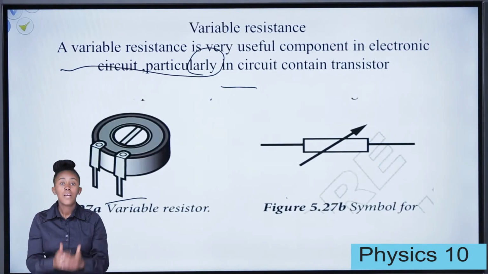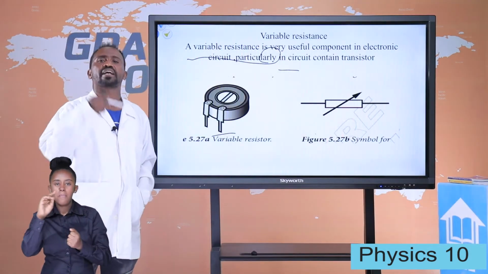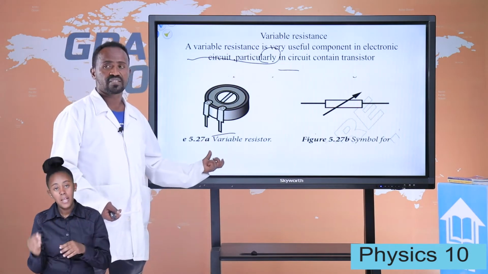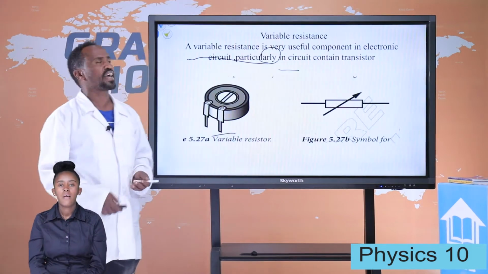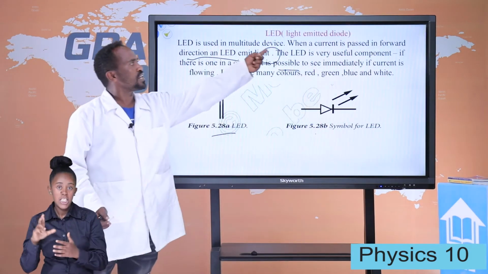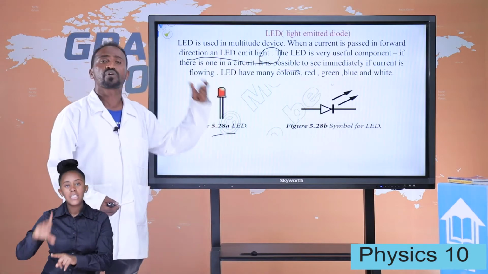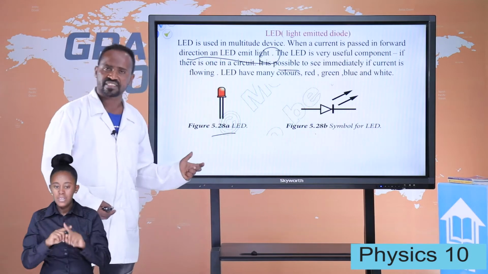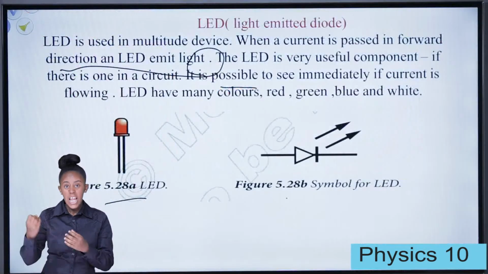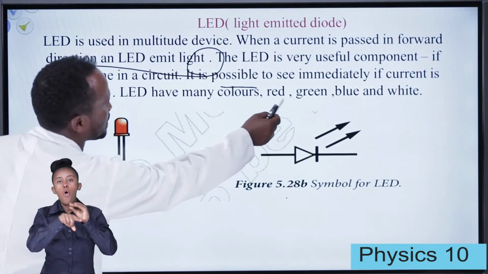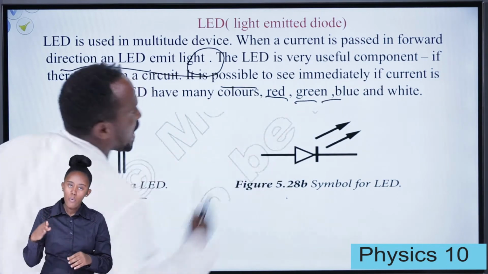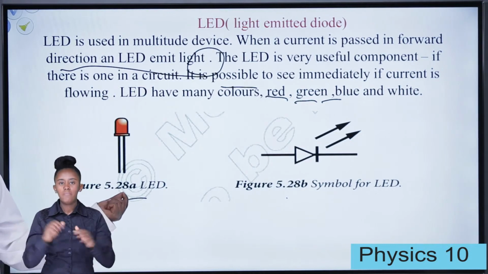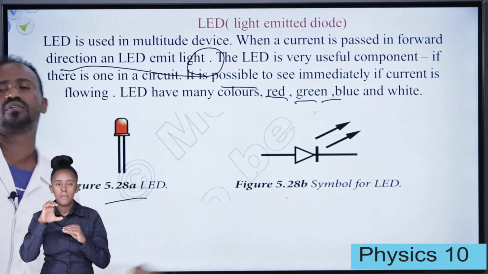And the next one is the variable resistor. This is obviously what we know from grade 8. This is the device given for the variable resistor, and this is the symbol given for the variable resistor. And the light emitting diode gives light when current flows. When there is no current, it does not give light. This light emitting diode has different colors: red, green, blue, white. This is the device given for the light emitting diode, and this is the symbol given for the light emitting diode.